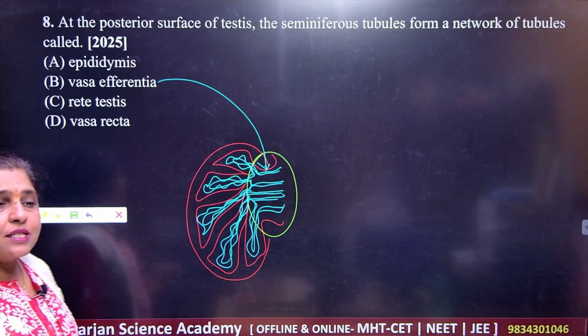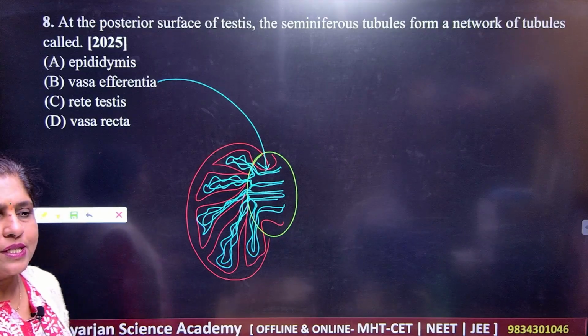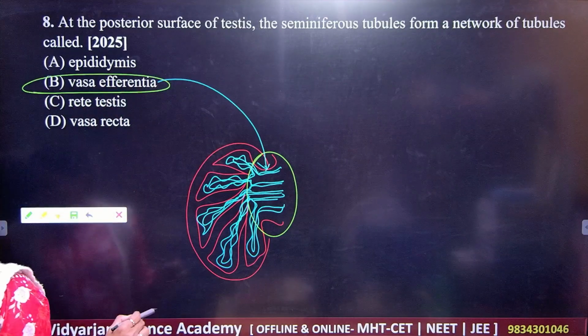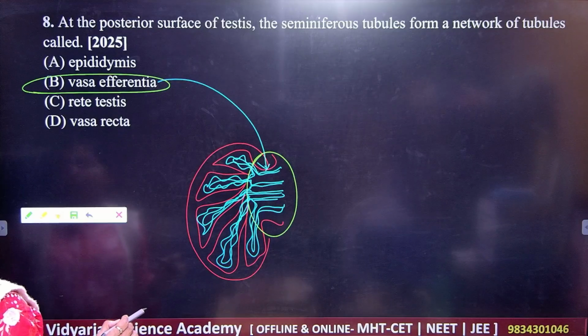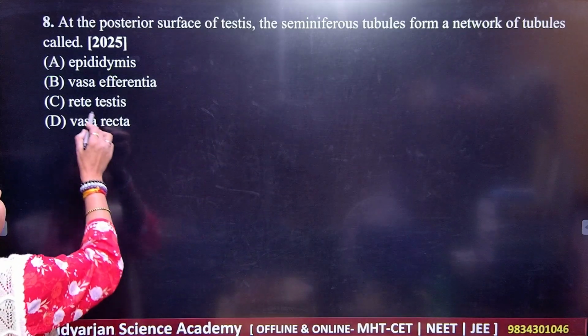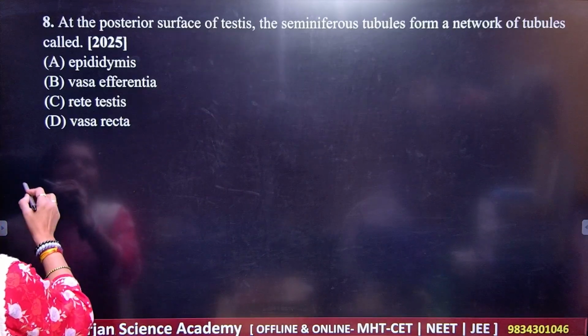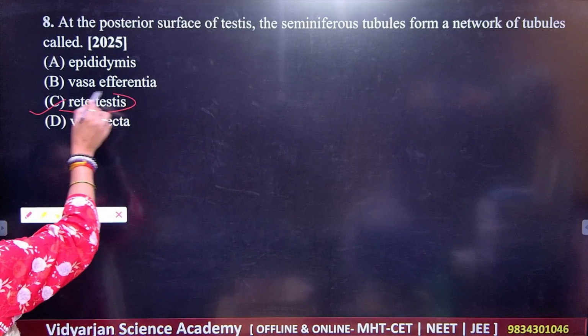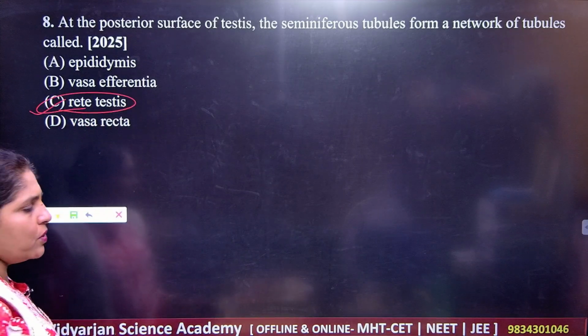This is the part of rete testes as well. So what should be your correct answer? Your correct answer here is, I'm sorry, this will be the part of rete testes. So C is the correct answer, rete testes, as I showed you earlier.